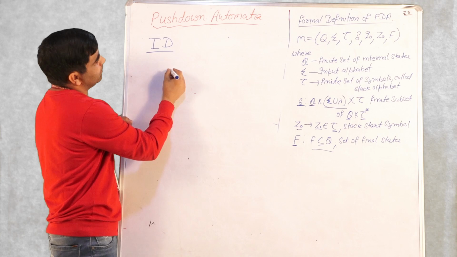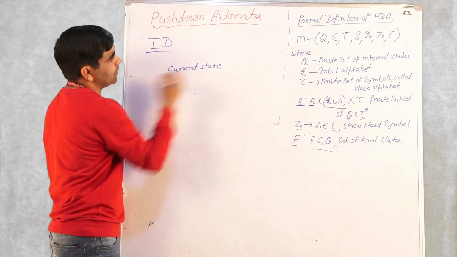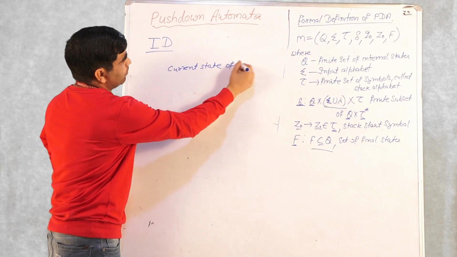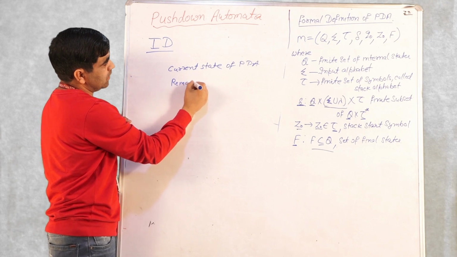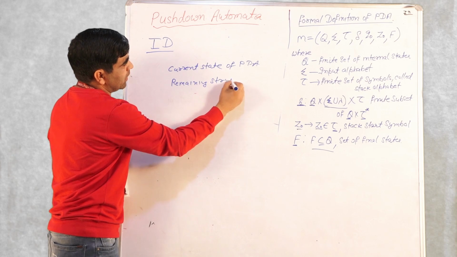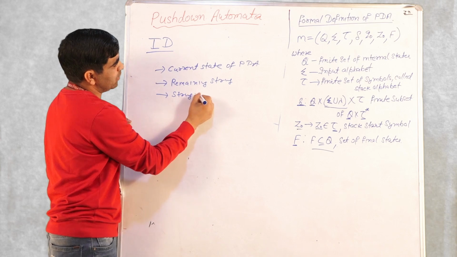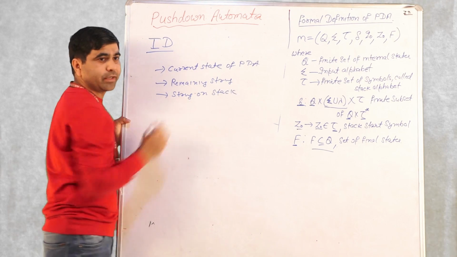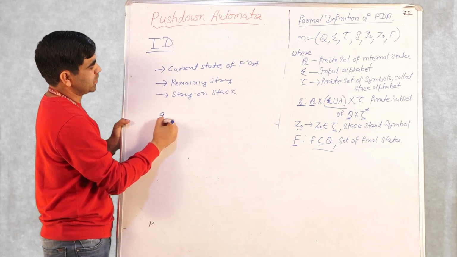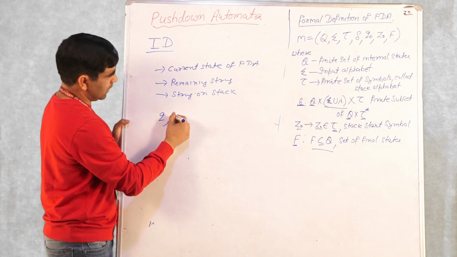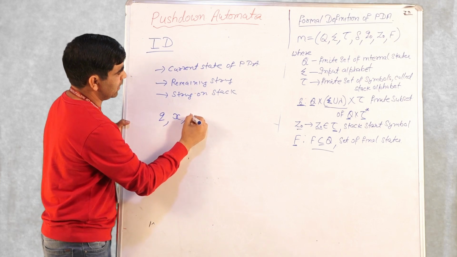Let's suppose it has three things. It has the current state of the PDA, the remaining string, and the string on the stack. These three things. So the instantaneous description of a PDA can be represented with, let's suppose, Q, and then let's take some Q, X and Y, like this.